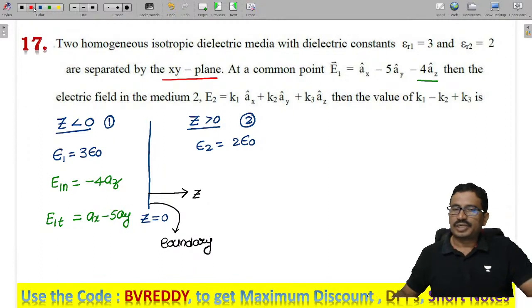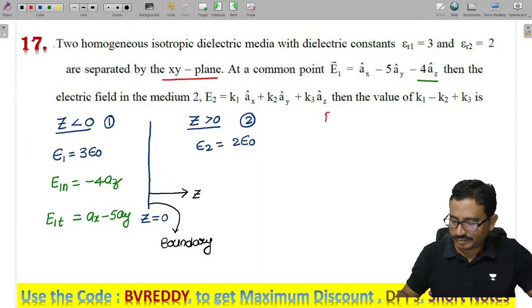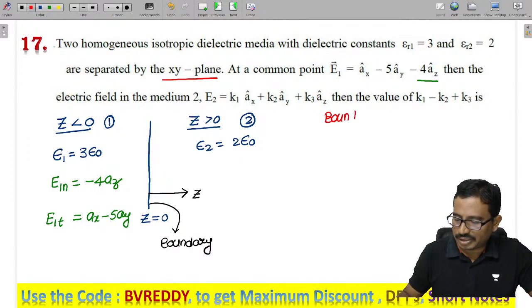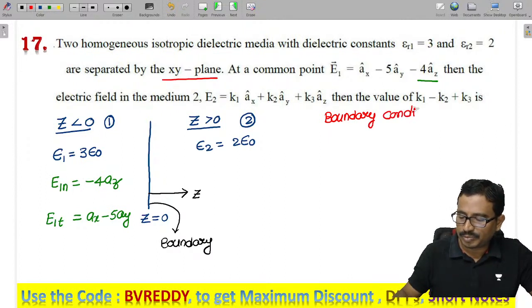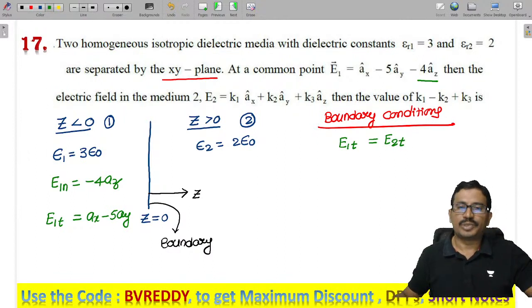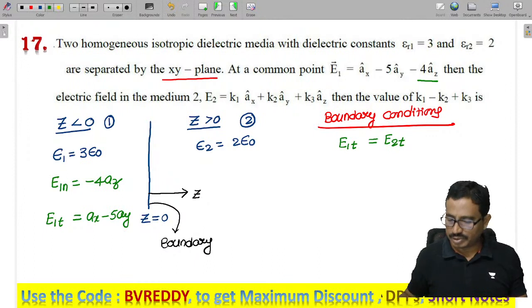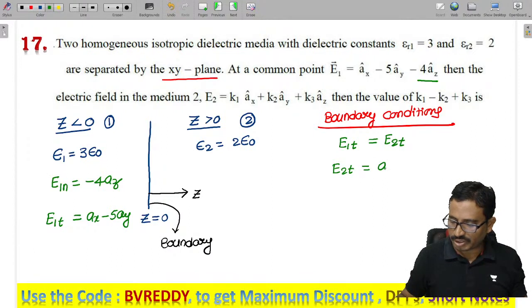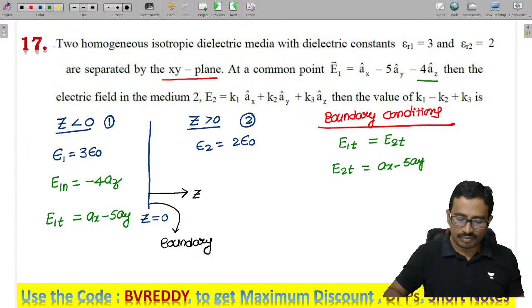Now, according to the boundary conditions, the tangential components of electric fields are continuous. So E1t equals E2t, meaning the tangential components of electric field intensities are continuous. From this I can write E2t, which is the same as E1t, that is AX minus 5AY.